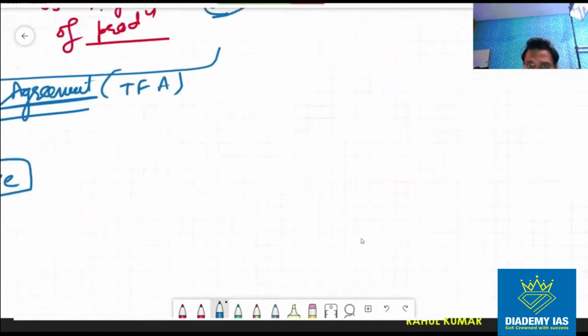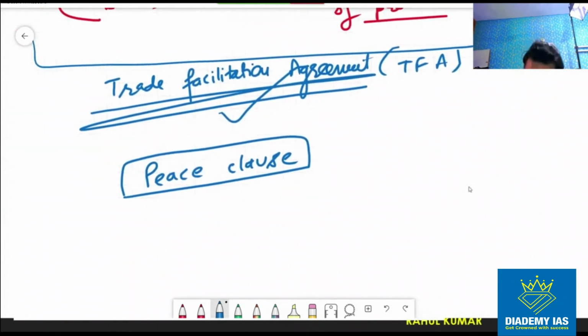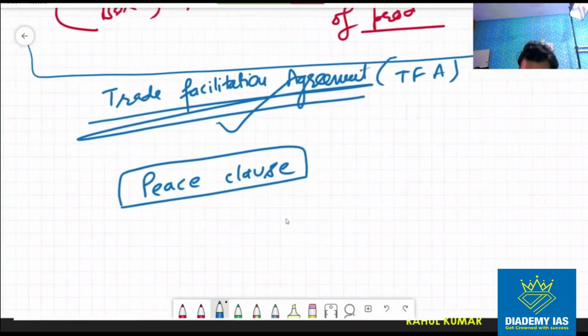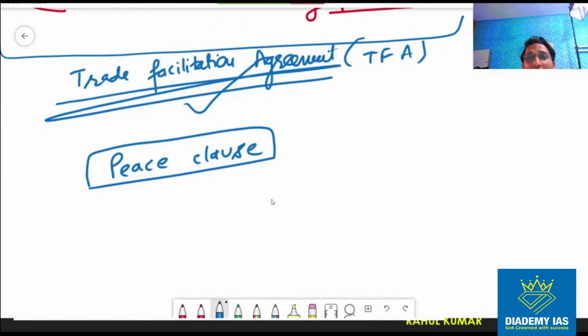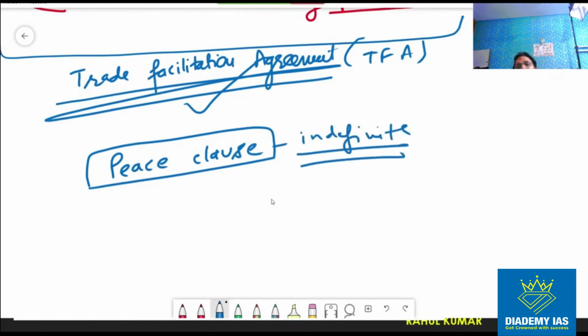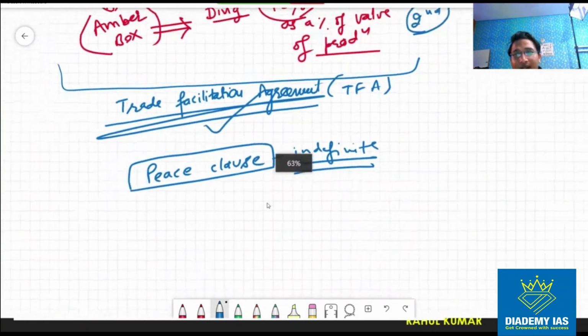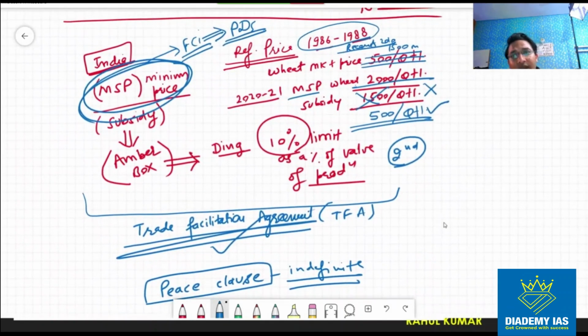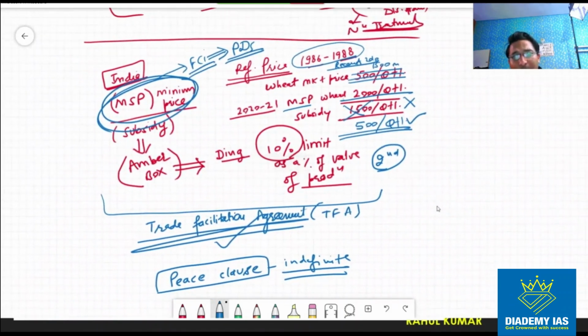And the duration of this peace clause is indefinite, means there is no upper limit to this peace clause, and the countries have agreed that till we sit together and resolve this matter once and for all permanently, till that time this peace clause will be applicable for the MSP program of India, right? And no one will dispute the MSP program of India, and this limit of 10% will not be applicable in the particular case of the MSP program, right? So this is the concept of peace clause.